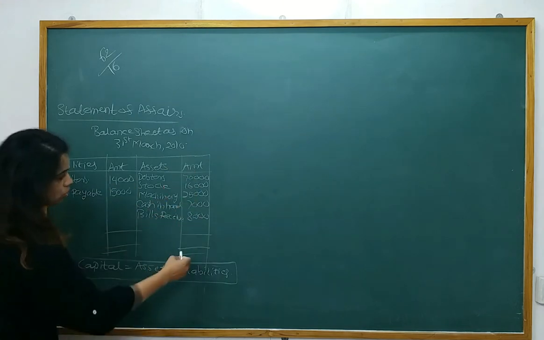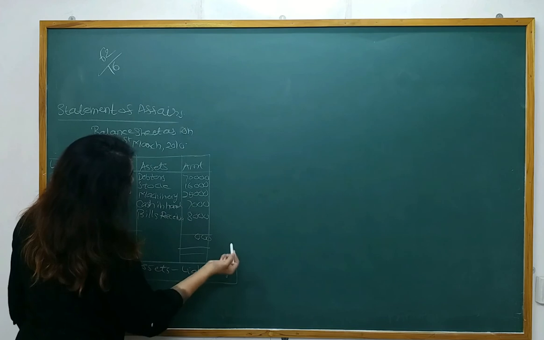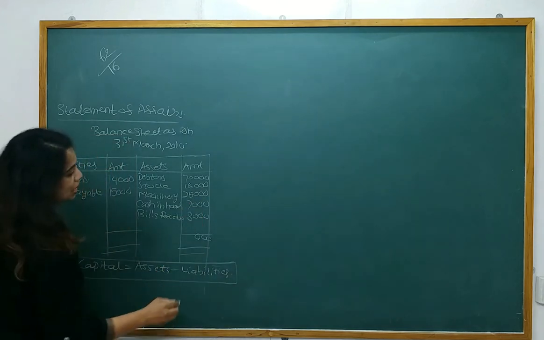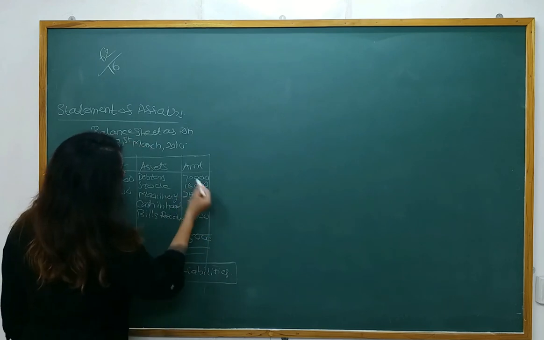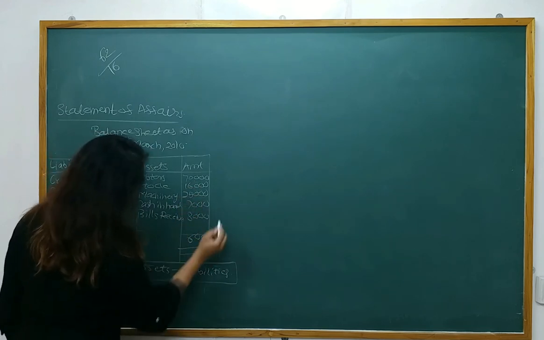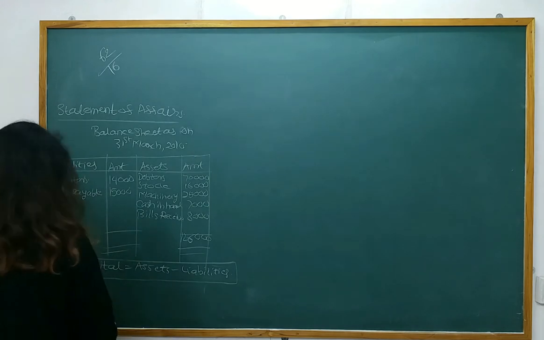Now let's do the total of assets. 6 plus 4, 10 plus 1, 11, 11 plus 7, 18, 18 plus 2, 20, plus 6, 26, 2 will carry, 7 plus 2, 9, 9 plus 1, 10, 10 plus 2, 12. 1,26,000.